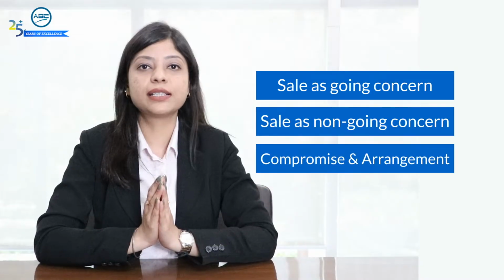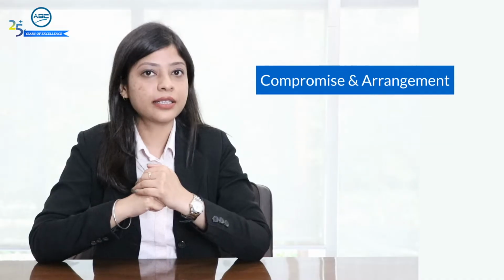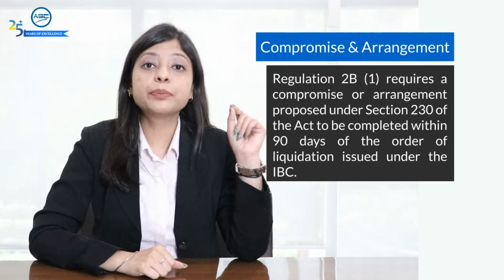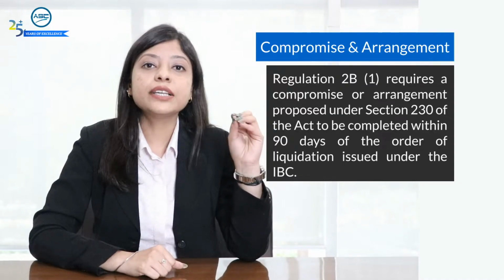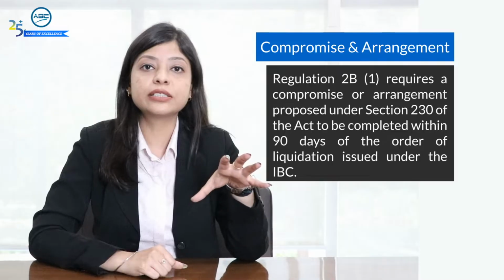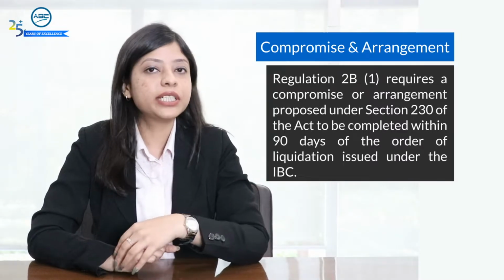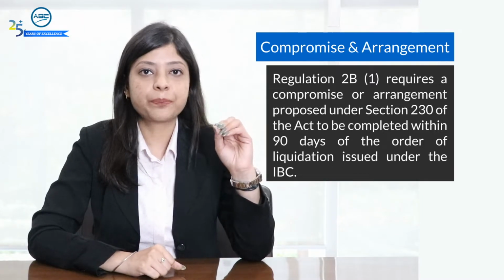Under IBC, liquidation can be classified into three types: sale as going concern, sale as non-going concern, and compromise and arrangement. Let us first understand what is compromise and arrangement. Where there is an amicable settlement between the promoters and the creditors, where the promoters give some amount to the creditors to resolve the corporate debtor within 90 days from the liquidation commencement date, is compromise and arrangement.